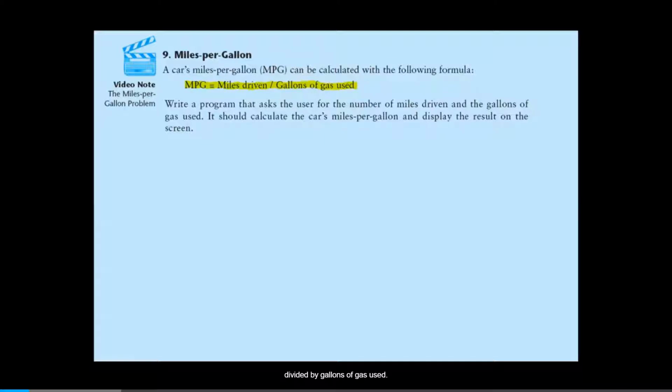And the problem tells us to write a program that asks the user for the number of miles driven, and we also want to ask the user for the gallons of gas used. So the user is going to enter two pieces of data, number of miles driven and the gallons of gas used. And then the program is to calculate the car's miles per gallon and display the result on the screen.